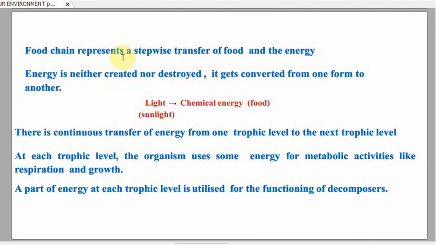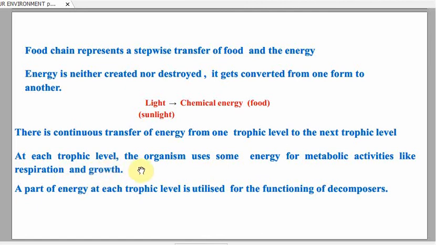A food chain represents a stepwise transfer of food and energy. Energy is neither created nor destroyed. It gets converted from one form to another. As we have seen in the food chain, the light energy of sunlight is converted into the chemical energy of food. Now there is a continuous transfer of energy from one trophic level to the next trophic level.